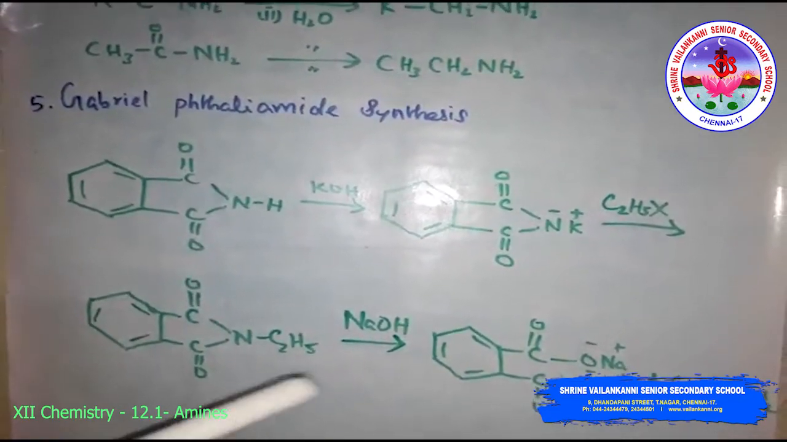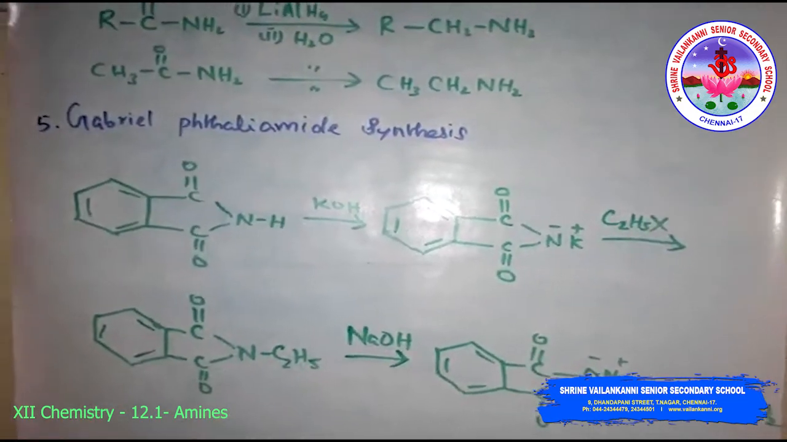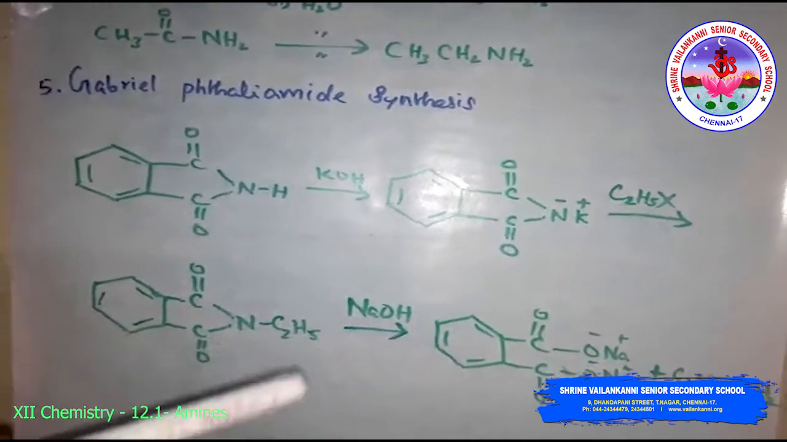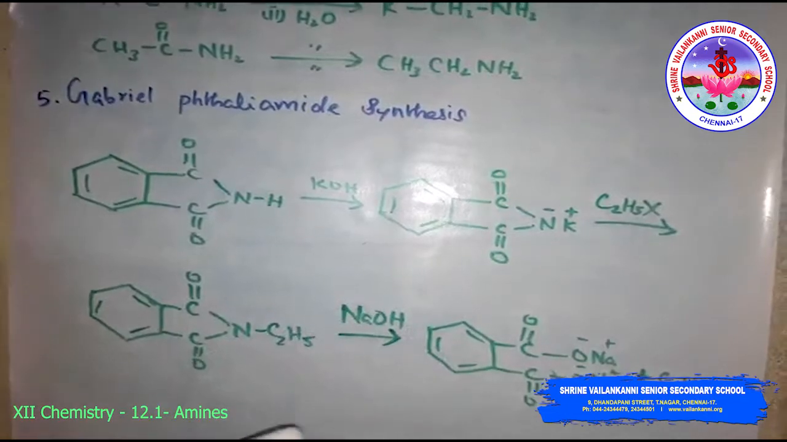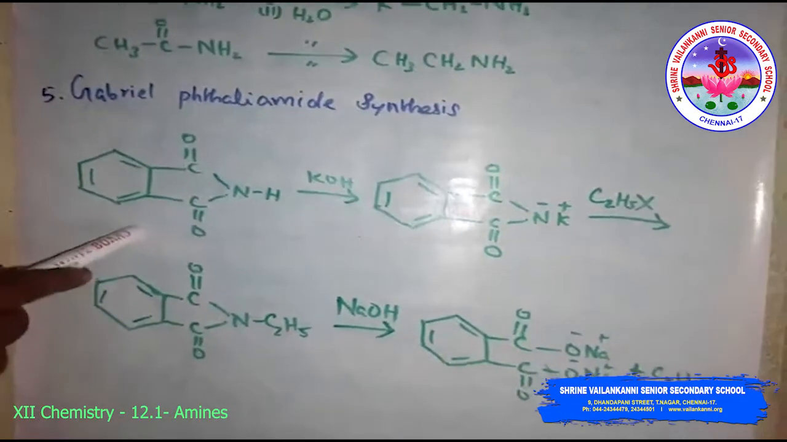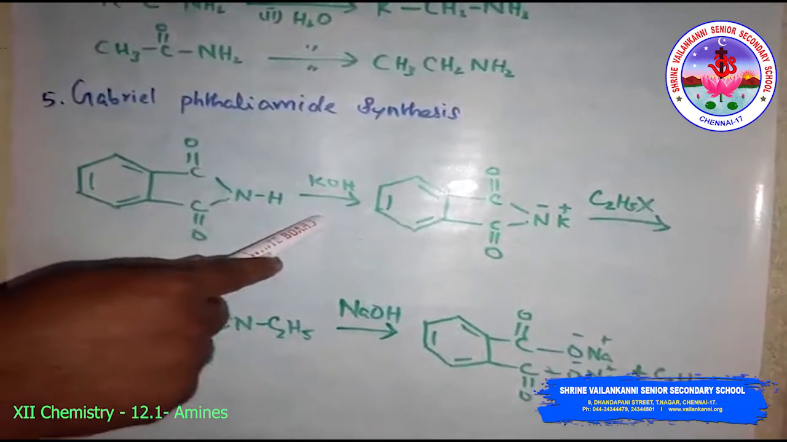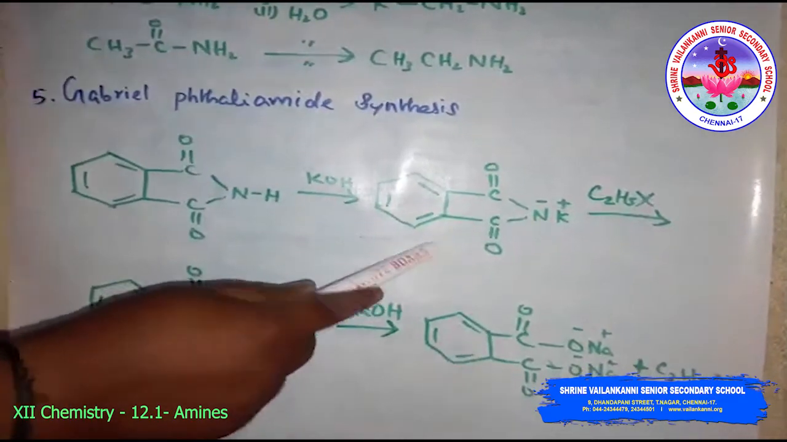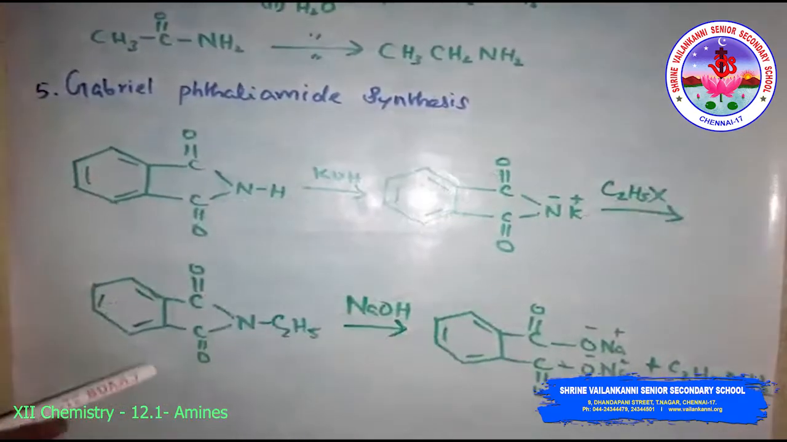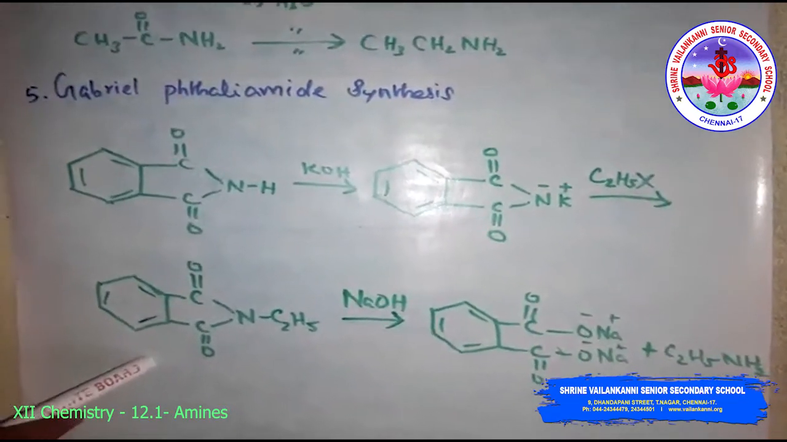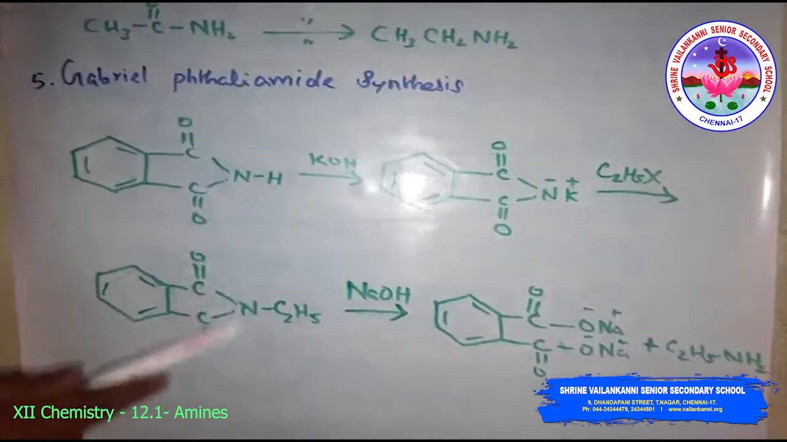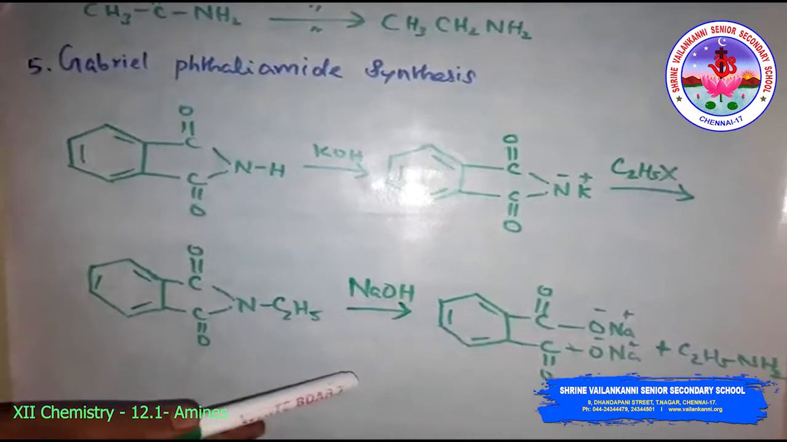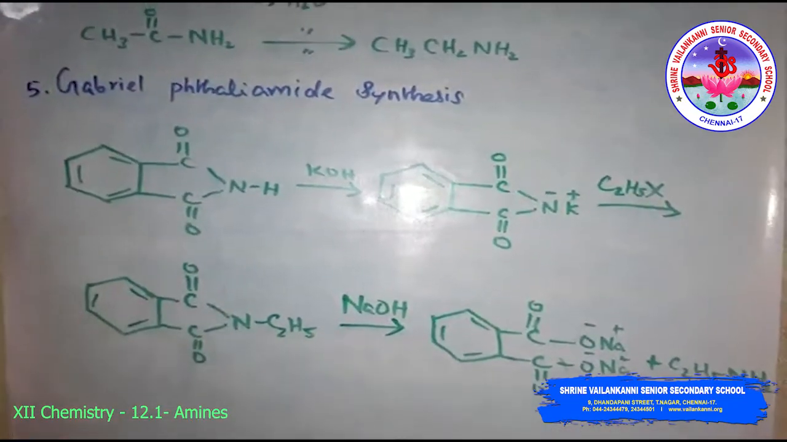amine. So the aromatic primary amines cannot be prepared by this method because the aryl halides do not undergo the nucleophilic substitution with the anion formed by the phthalimide. So this is the reaction. Phthalimide, in the presence of ethanolic KOH, forms the potassium salt like this. Again this, on treatment with alkyl halide, that is ethyl halide, forms N-alkyl phthalimide. This N-alkyl phthalimide reacts with an aqueous solution of sodium hydroxide to form the primary amine.